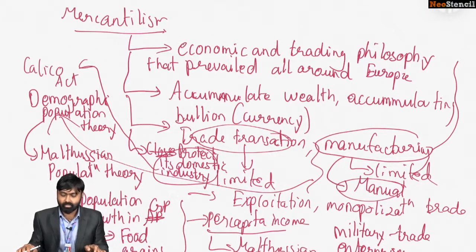Please remember that the Calico Act was related to all this. So these are certain developments that took place during that time: protecting of domestic industries and all that. Now, mercantilism I hope is clear. Now let's move on.